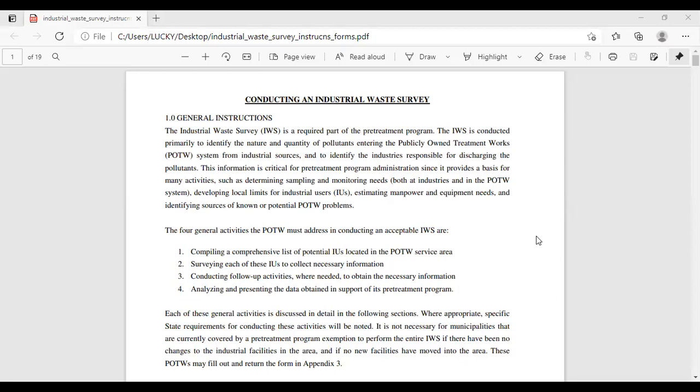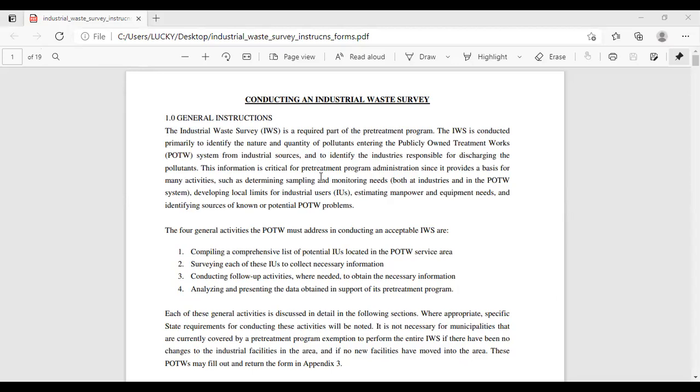Now the main topic is industrial waste survey. Conducting an industrial waste survey: the first one is the general instructions.